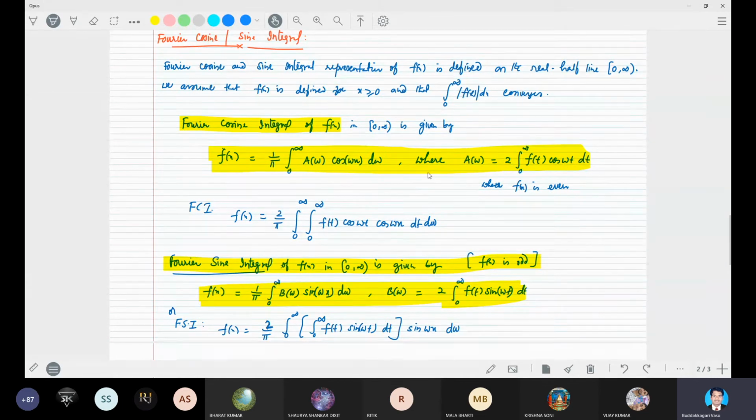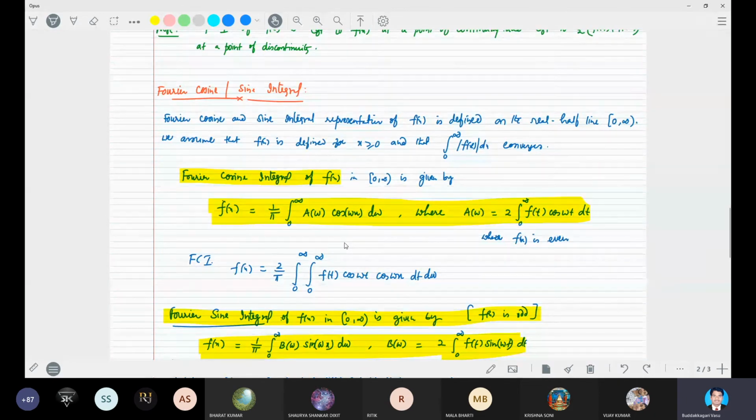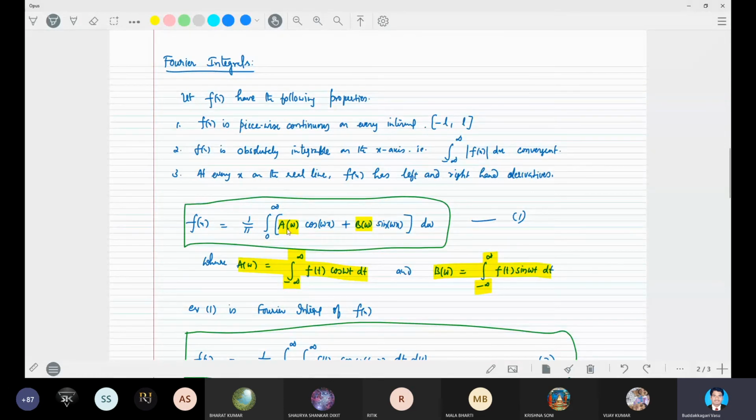These Fourier cosine integral and Fourier sine integral are defined for special functions. If f is an even function, then the Fourier cosine integral will exist. For odd functions, the Fourier sine integral will exist. These are just special cases of the Fourier integral. The Fourier integral is defined by f(x) equals 1 by pi integral 0 to infinity a(omega) cos omega x plus b(omega) sine omega x d omega, where a(omega) is integral minus infinity to infinity f(t) cos omega t dt, and b(omega) is integral minus infinity to infinity f(t) sine omega t dt. Any doubt in this?